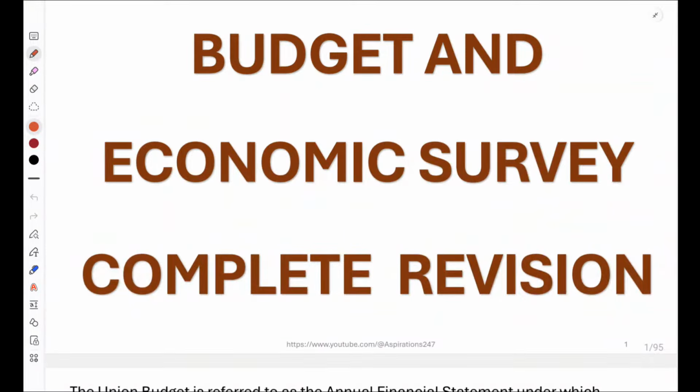We'll discuss budget and economic survey in today's class. I hope admit cards are out, so आपने अपना cards check कर लिए होंगे, and I hope कि you have checked where venue and where your center has been allocated.